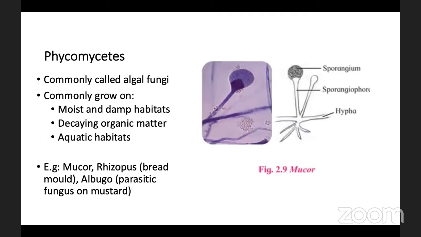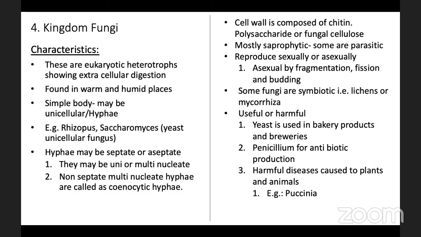See here in this diagram, hyphae means these are the tubular structures. These are the tubular structures called hyphae. When a septum is present inside these hyphae, they are called septate hyphae, and when the septum is absent, they are called aseptate hyphae. Now there is a different term, that is coenocytic hyphae. Coenocytic hyphae means when hyphae contain many nuclei and are without septa.